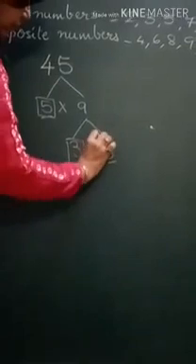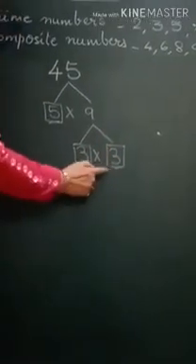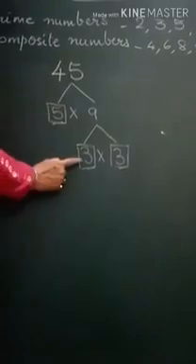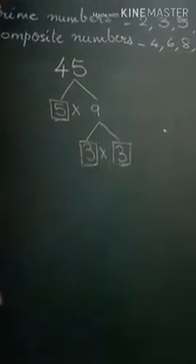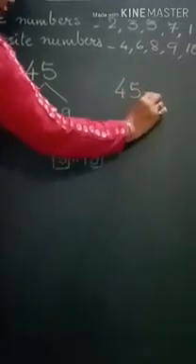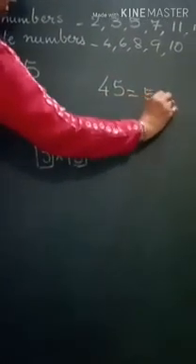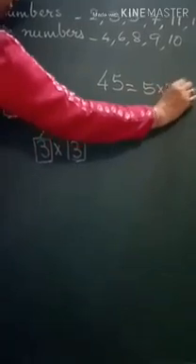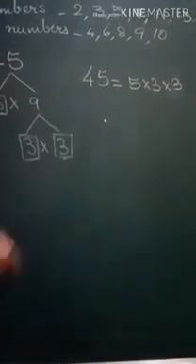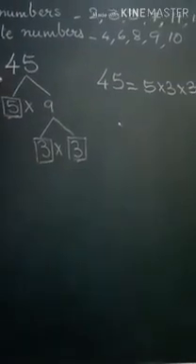So they will not split further. So only these three numbers, when we multiply back, we will get this. 5 threes are 15 and 15 threes are 45. So we will write like this. 45 equals 5 multiplied with 3 multiplied with 3. Multiply back, we will get 45. So this is the factor tree of 45.